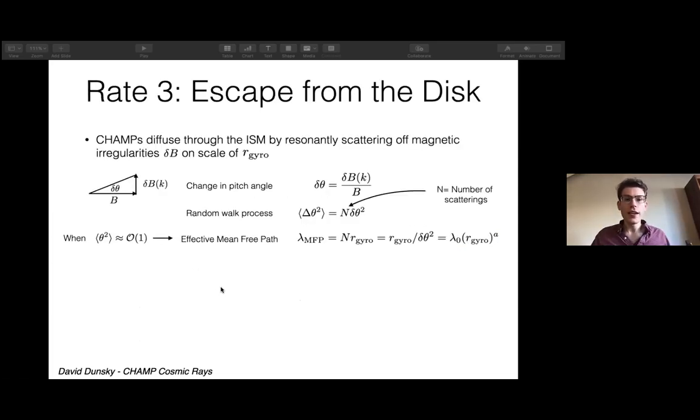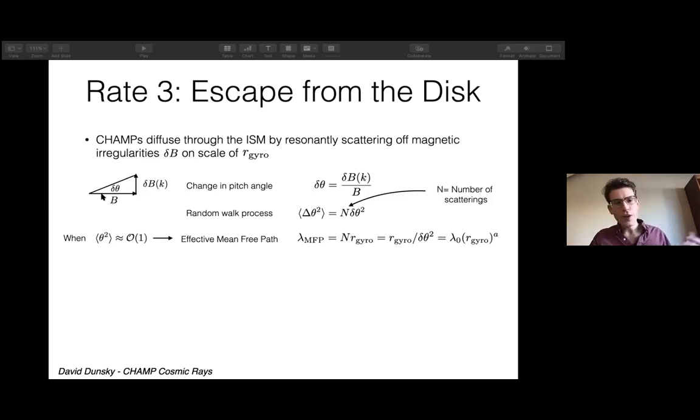So the third rate is the escape rate from the disk. Let me walk you through a little bit about what's going on here. It's a diffusive process, and champs diffuse through the interstellar medium by resonantly scattering off magnetic irregularities, these delta Bs, which are typically on the size of their gyro radius. So they resonantly scatter on these irregularities on the size of their gyro radius.